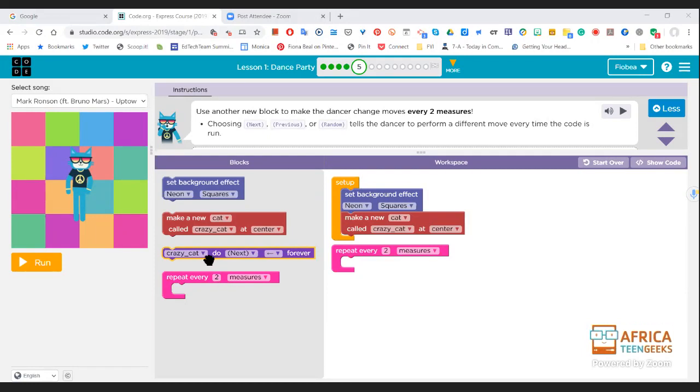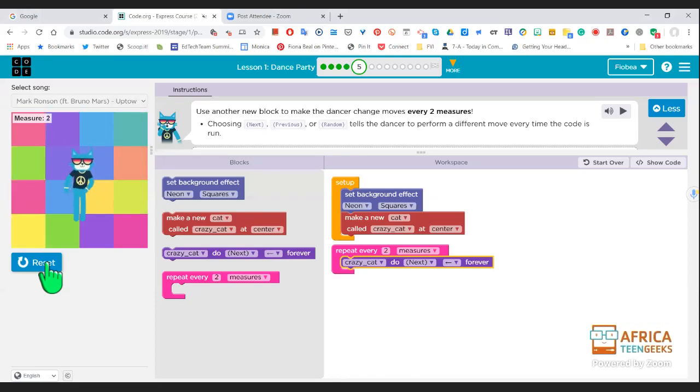So this purple box says Crazy Cat is going to do next, and we had to choose next, previous, or random to tell the dancer. So we're going to put that purple box. Okay, whereabouts, Amanda? Under the pink box? No, ma'am. Inside the box where there's a pattern. Okay, we can see that there's that little kink on the top that wants to join up with another one there. Okay, is that what we're going to do? Yes. Okay, let's run that and see. Thank you so much, Amanda. No problem, ma'am.